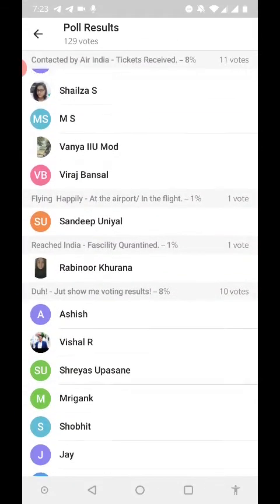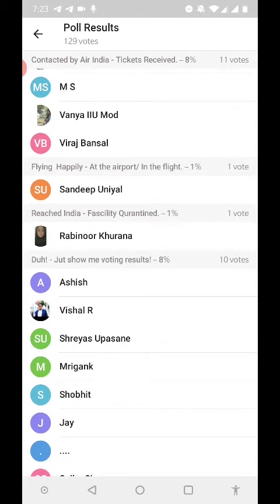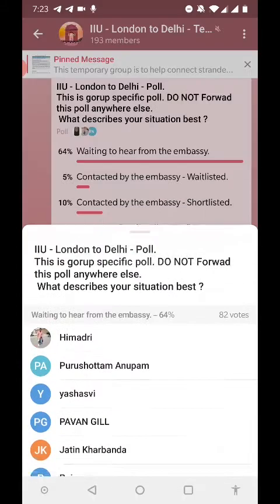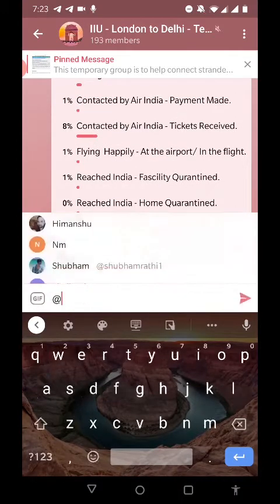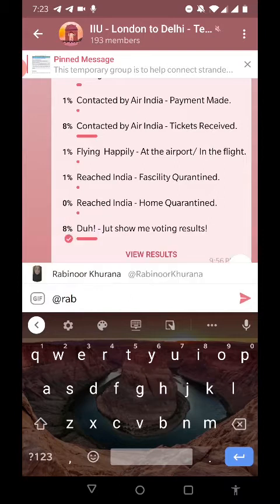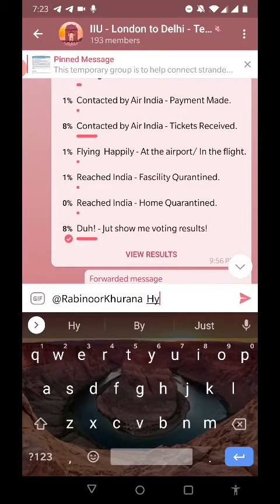If I go down, I can see that Rabi Noor Khurana is in the quarantine facility. So I don't have to type, does anybody know how the quarantine process is? I just simply need to tag Rabi Noor and ask.